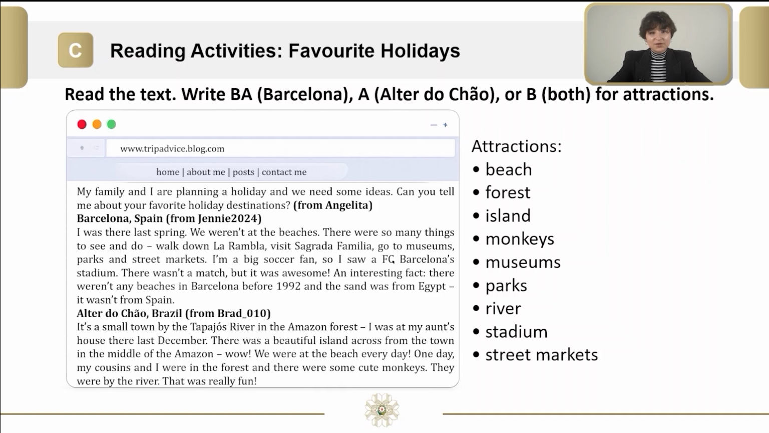Welcome back. It is time to check your answers. You can find beach in both of the places, both in Barcelona and Alta de Chao. You can find forest in Alta de Chao. Island in Alta de Chao. Monkeys also in Alta de Chao. Museums in Barcelona. Parks also in Barcelona. River in Alta de Chao. Stadium in Barcelona. And street markets also in Barcelona. Well done.